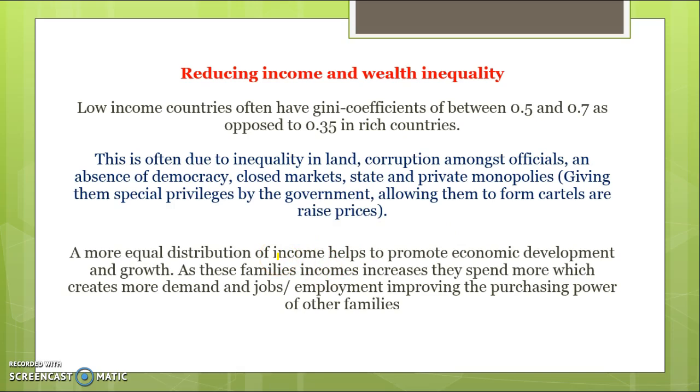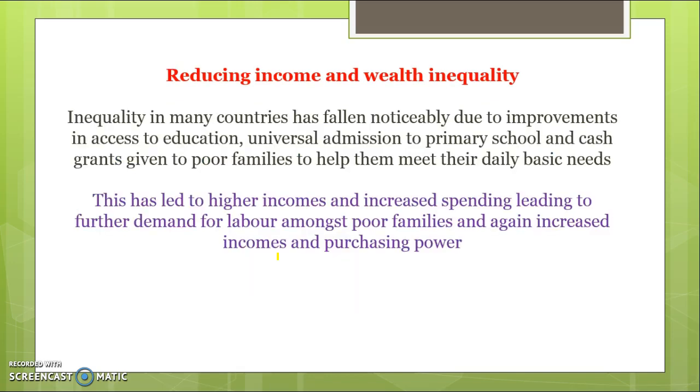As these families' incomes increase, they spend more, and that creates more jobs and employment going forward. So inequality in many countries has fallen noticeably in the last few years because of improvements in access to education. Everyone gets access to primary school. More cash grants are being given to poor countries to help them support their daily needs, and that's led to higher incomes and increased spending because low-income earners have the higher propensity to spend, which has again flowed through into increased employment and then flowed into even more income and more spending throughout the economy.